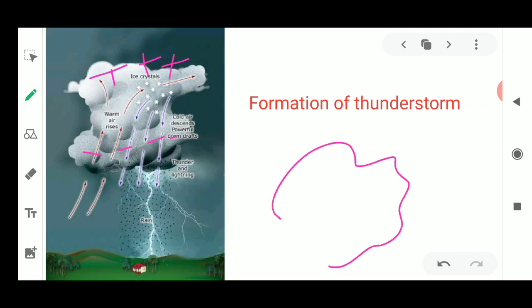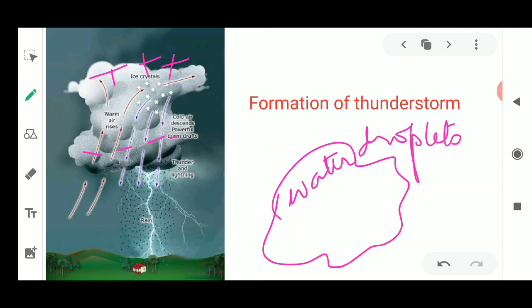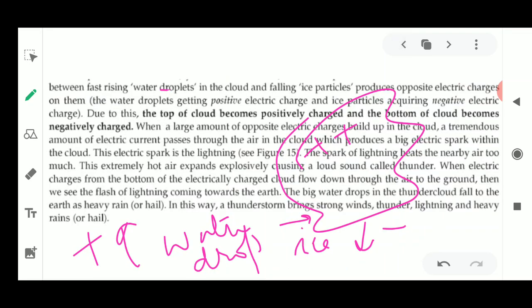Why? Because in the upper side the cloud has water vapor and water droplets. Why does it have water droplets? Because they are very tiny and try to move upwards. While moving upwards, they acquire positive charges.